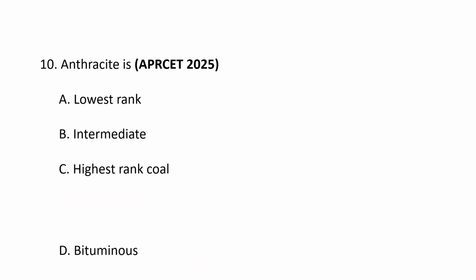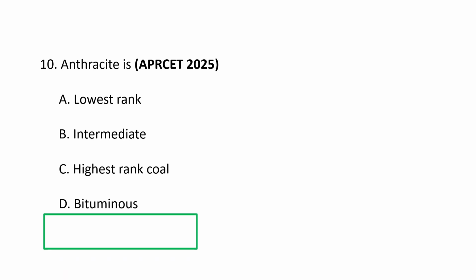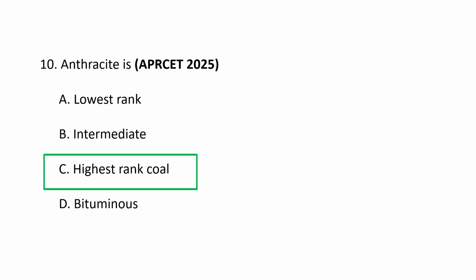Next question. Anthracite is A. lowest rank, B. intermediate rank, C. highest rank, and D. bituminous. Anthracite is the highest ranking coal, meaning it has the highest carbon content, the highest energy density and the highest calorific value. It is a hard, brittle, and shiny black coal that burns cleanly with a low amount of volatile matter.